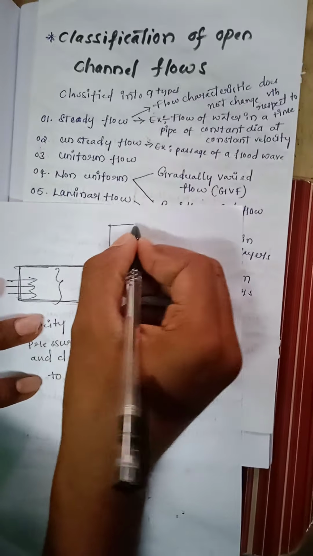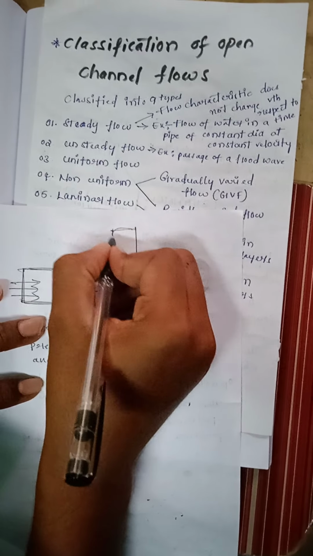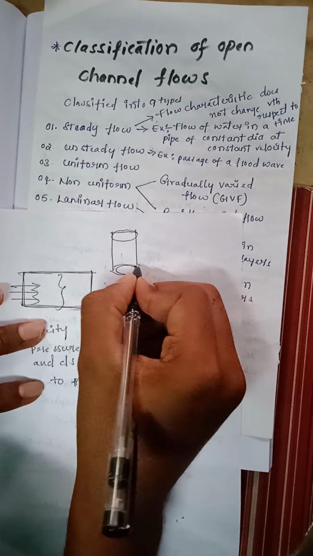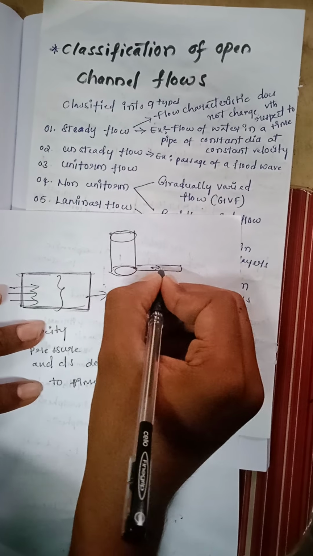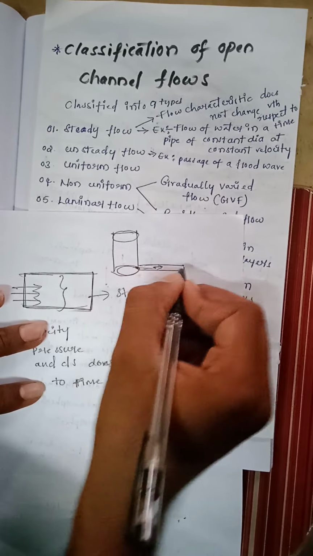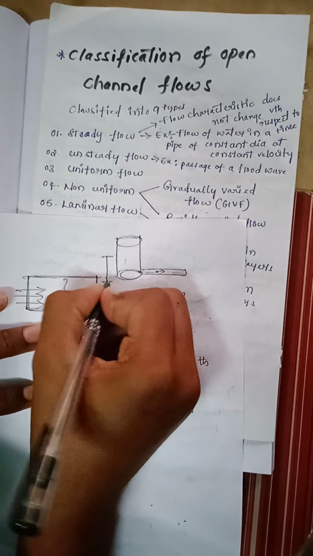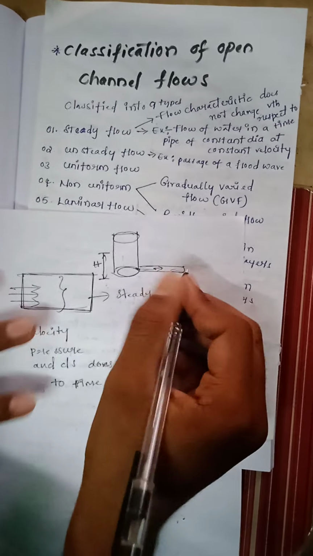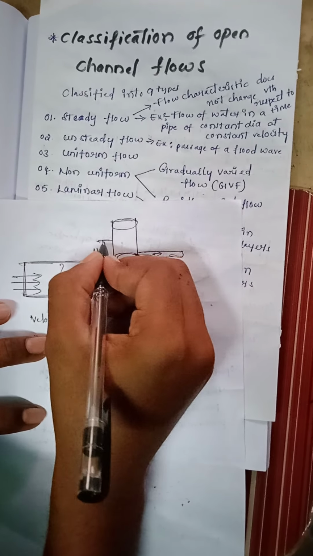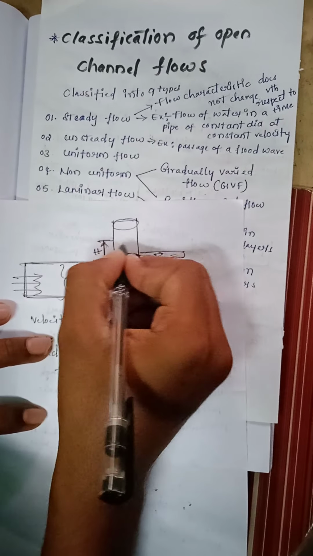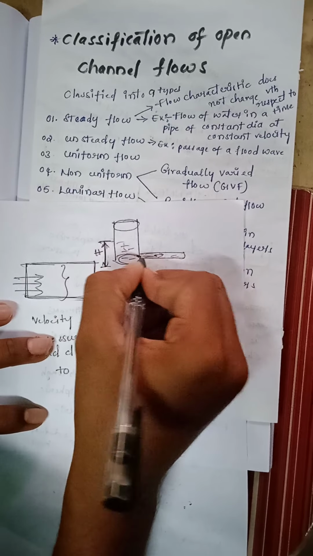Whereas unsteady flow, let us take this is a tank which is connected to a pipe. Velocity is here in which the flow takes place. This is depth. Here the depth is gradually decreasing when water is passing through the pipe.